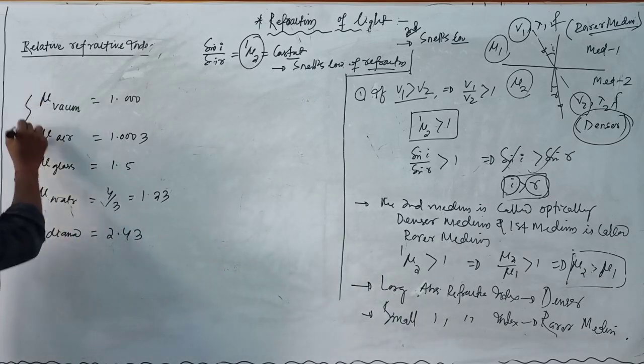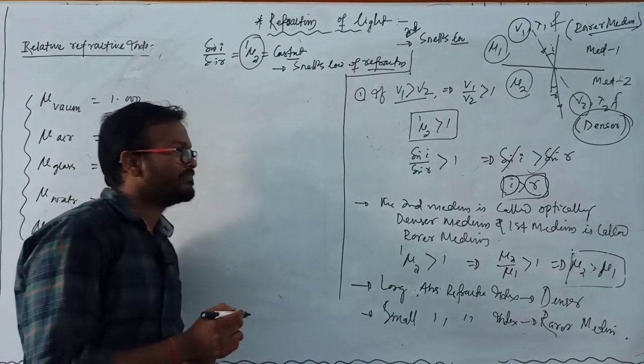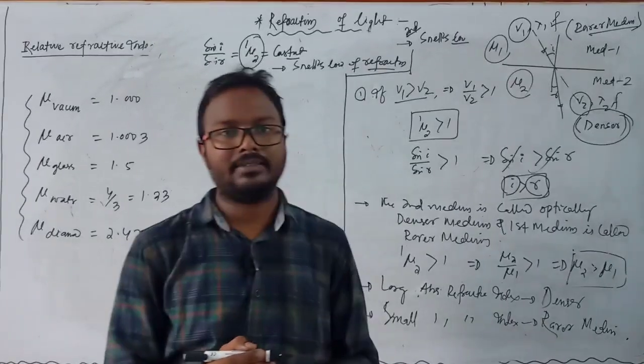You have to remember this absolute refractive index for the given media: vacuum, air, glass, water, and diamond. Clear? These are the concepts regarding absolute refractive index and relative refractive index.